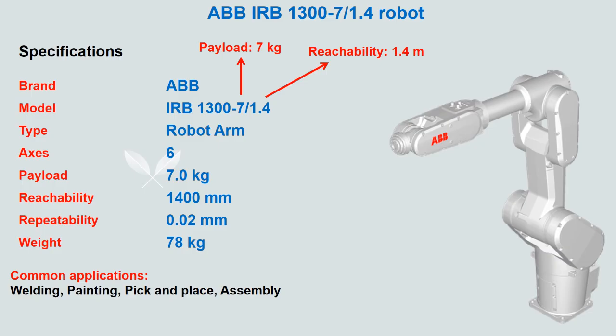Repeatability is 0.02 millimeters, and the weight of the robot is 778 kg. The common applications for this type of robot are welding, painting, pick and place, and assembly. So in this project, we want to use this robot for welding on a circle.